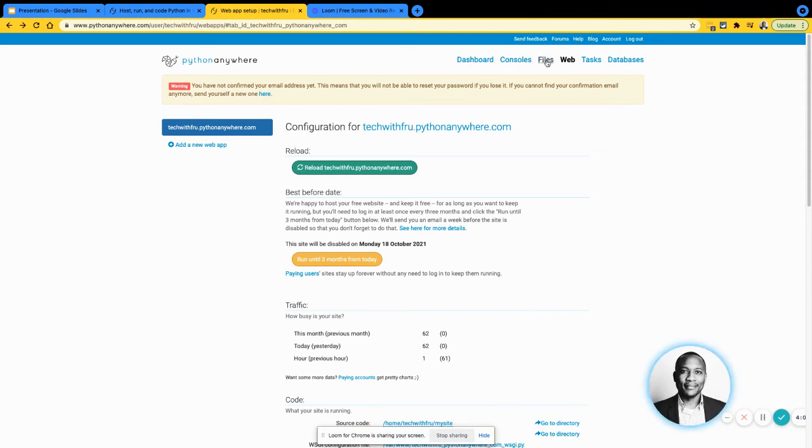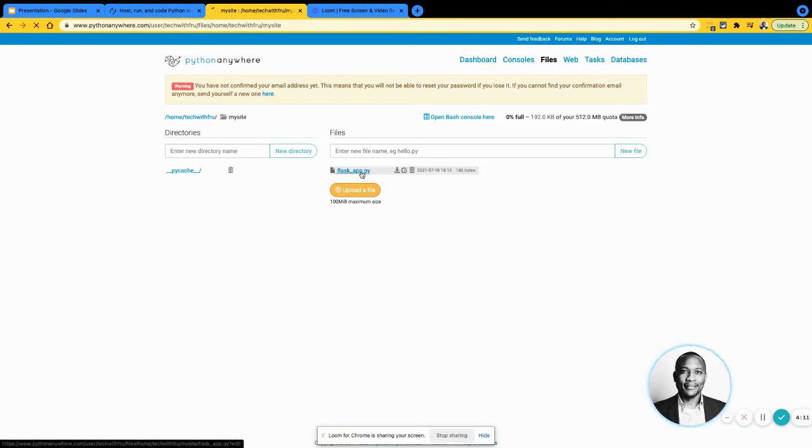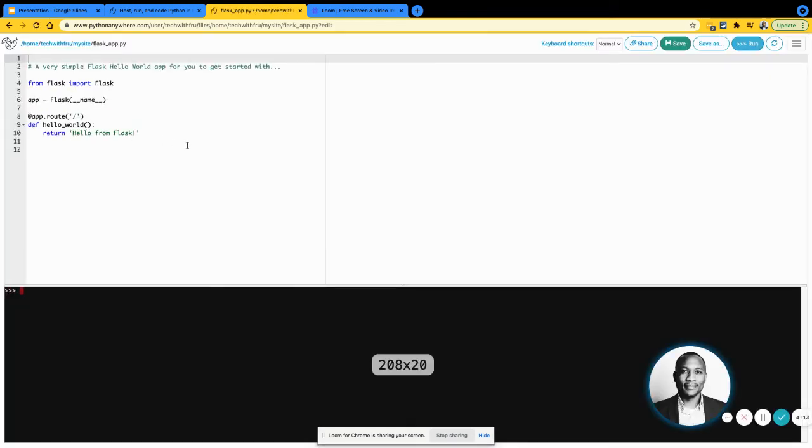So we're going to go into files in there once we have our web app. And what you're going to do in here is select my site. So this is where that Flask app is going to be. Just open that py file. And this is where we're going to put our logic.